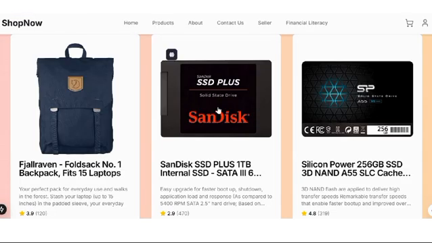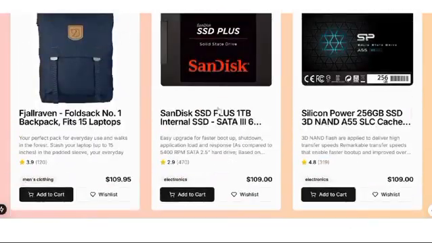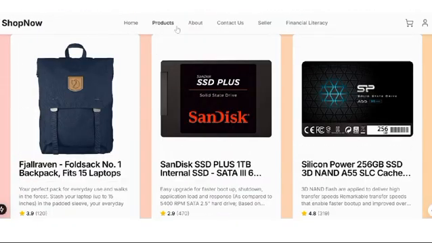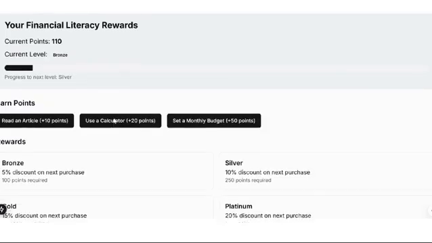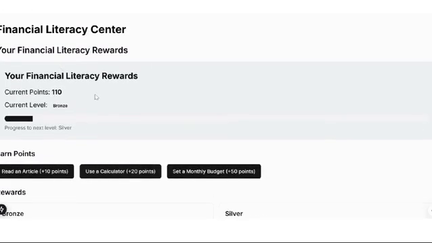Let's move to the main feature of our website. Okay, the main feature of our website is financial literacy. This is the product page. So you can see here in the left bar, the financial literacy option. If we click the option, this is the literacy page here.